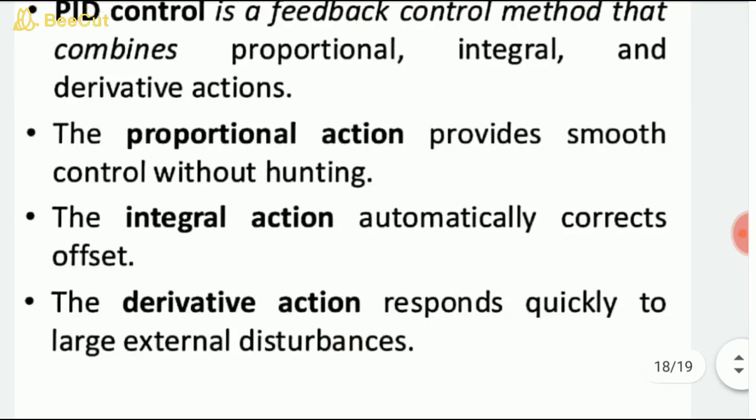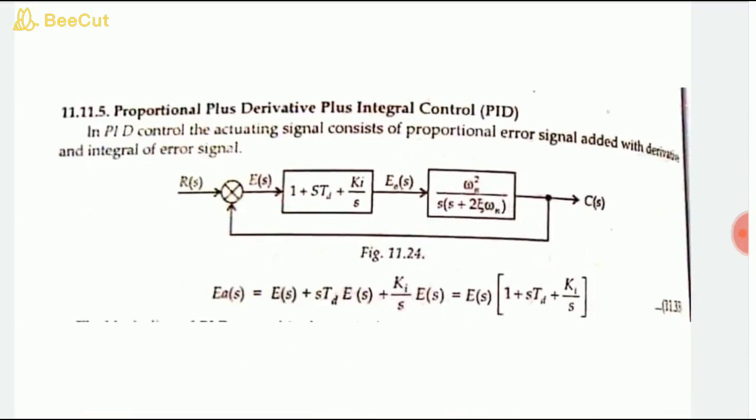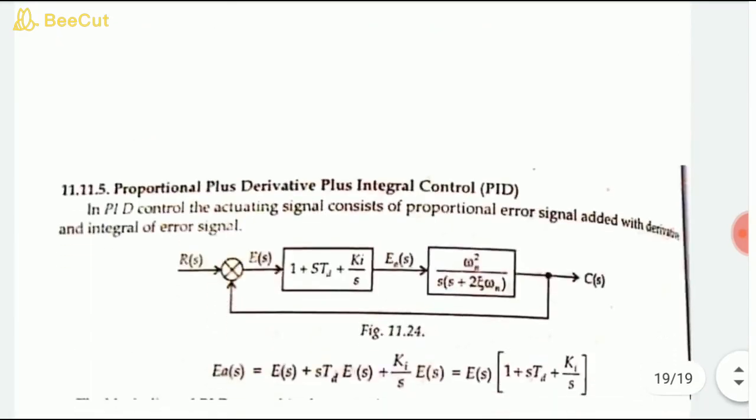The proportional action in a PID controller makes smooth control without hunting. Integral action automatically corrects the offset. Derivative action responds quickly to large external disturbances. This is the block diagram and this is the equation. You do not need to write the equations, but you should explain each and every aspect in brief detail. This is how we can write the classification of PI or PID controllers, through which we can reduce the error, bring the steady state error to the least possible point, and make the system fast and accurate.